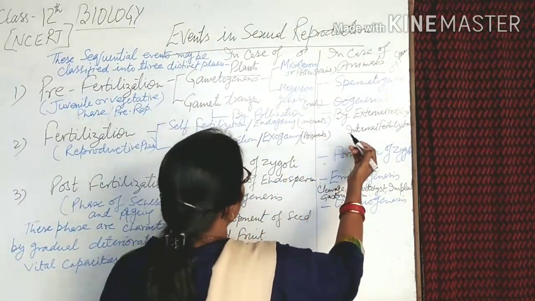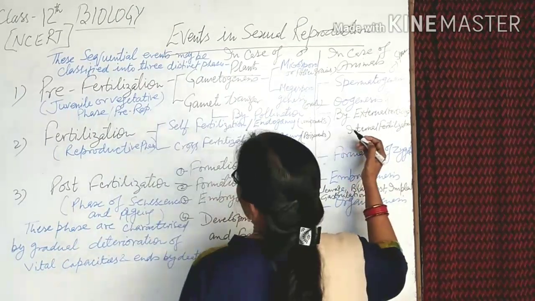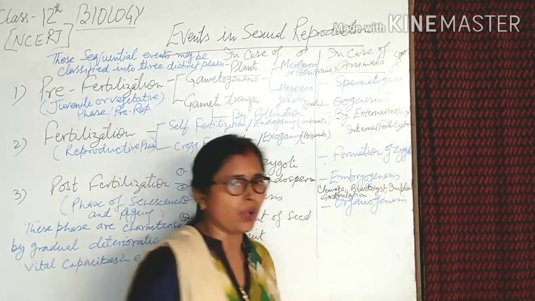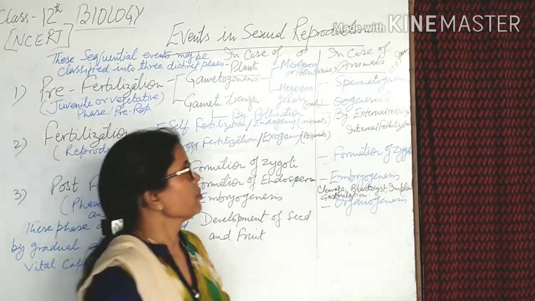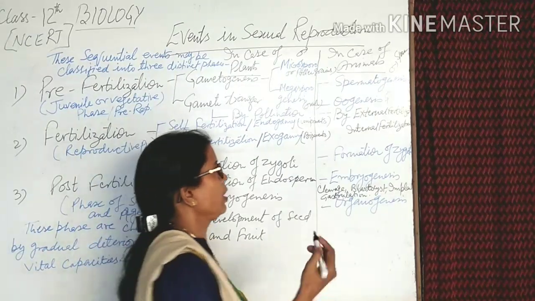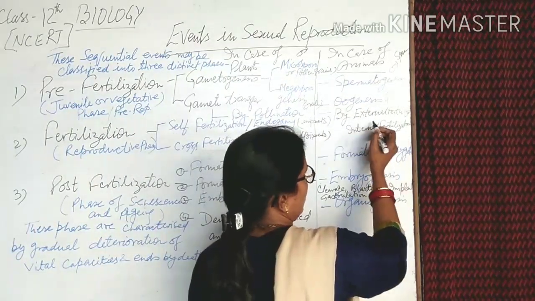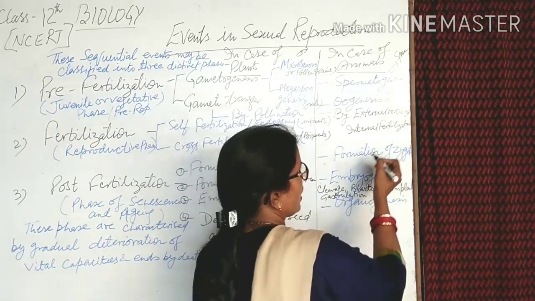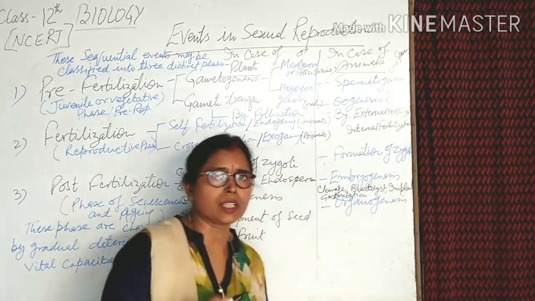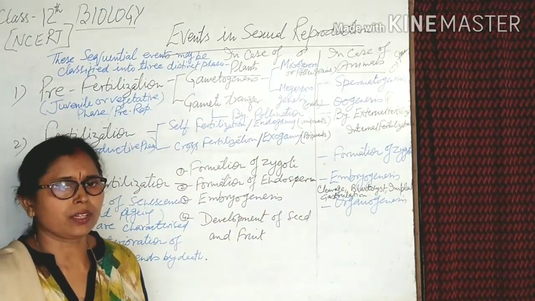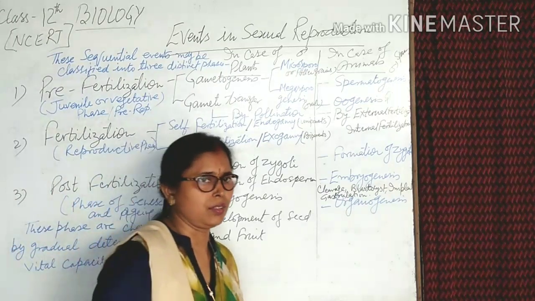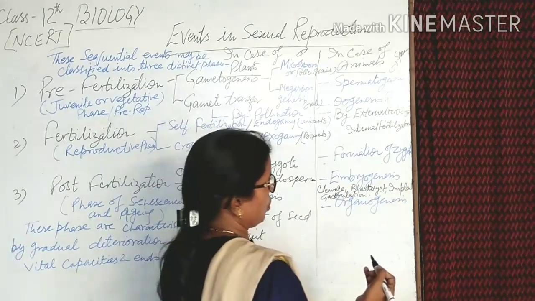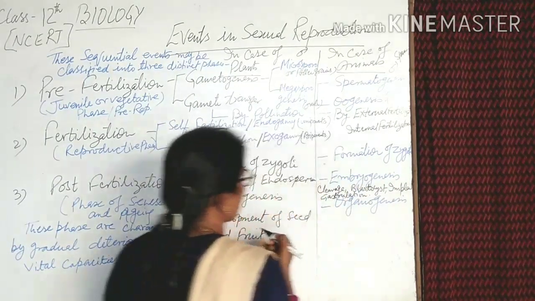And in animals, fertilization can be external, where eggs and sperms are released outside the body into an aquatic medium, or internal. An example of external fertilization is the frog, and an example of internal fertilization is human beings, where the sperm penetrates through the vaginal tract and meets the ovum, and after that the zygotic condition develops.